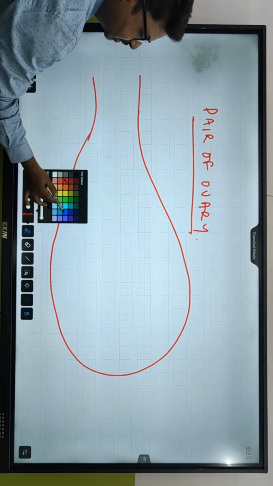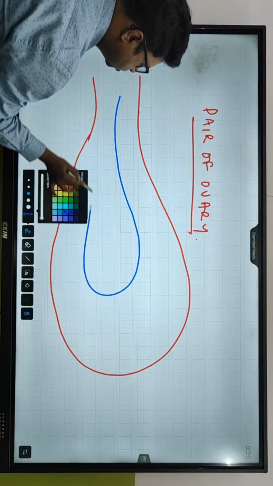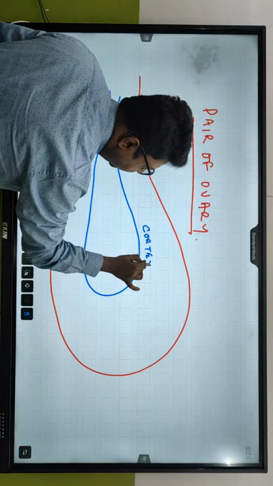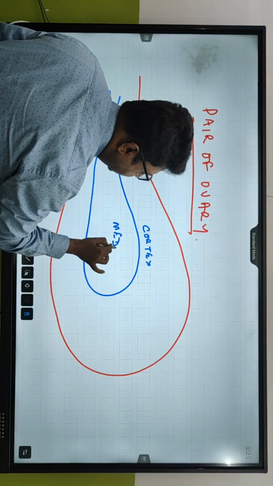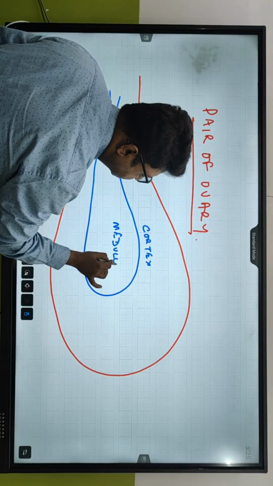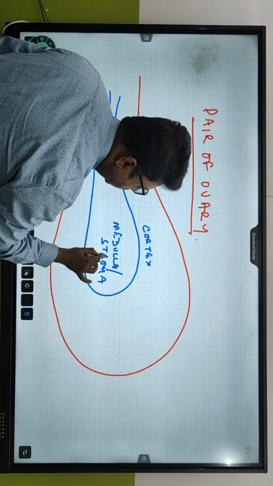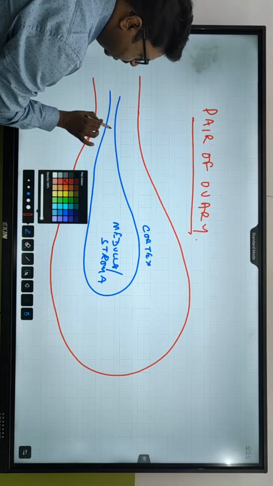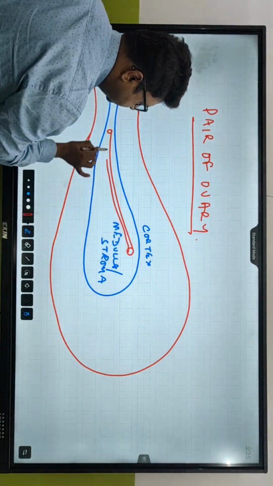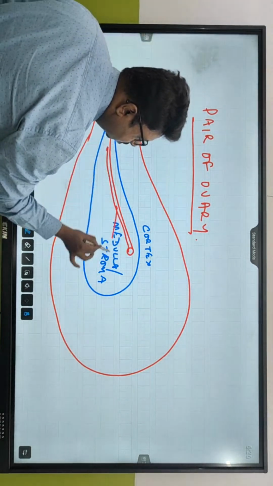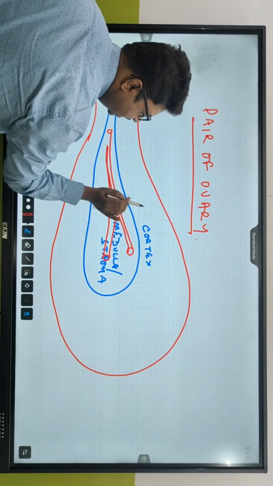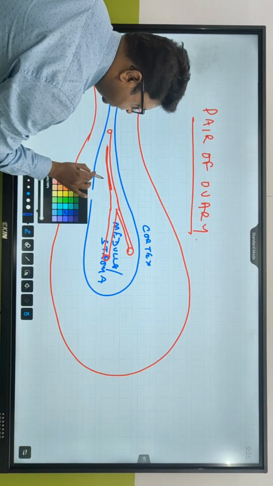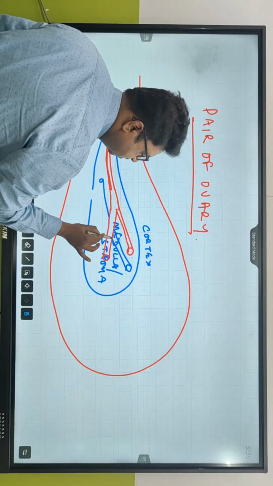Now inside the ovary, you can see there are two portions. The outermost portion is called the cortex, and the inner is the medulla, or we can call it stroma. Inside the stroma, what is present? The blood vessels are present. This is artery and these are veins.